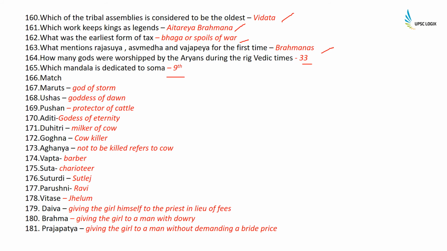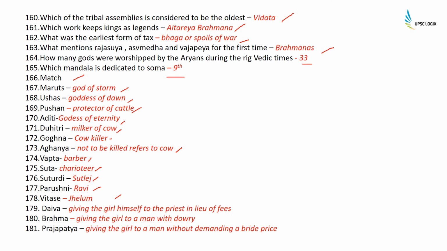Match the following. Maruts was god of storm, Usha goddess of dawn, Pushan protector of cattle, Aditi goddess of eternity, Duhitri milker of cows, Goghna cow killer, Aghnya not to be killed refers to cow, Vapta barber, Suta charioteer, Shutudri Satlaj, Parushni Ravi, Vitasta Jhelam.